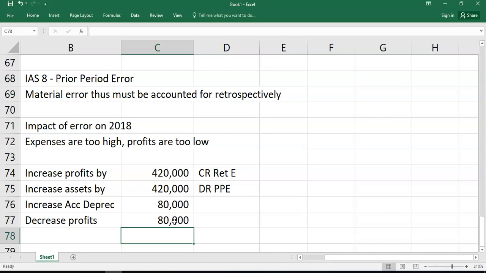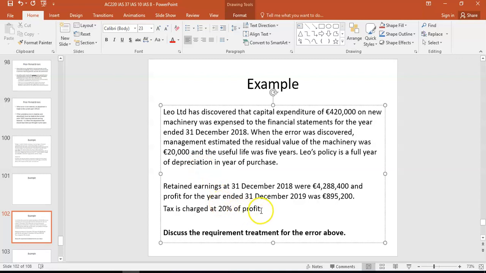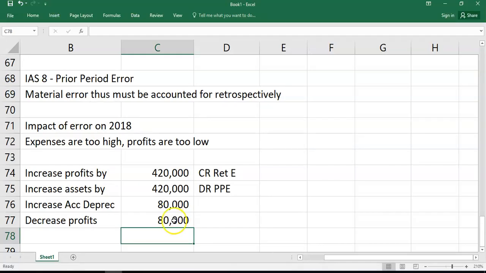Now, there's a slight complication here. Sometimes you'll see it, sometimes you won't. Why did they give me my tax rate? So say tax is charged on profits at 20%. You will see in some solutions, they'll say, well, if your profits have gone down by 20%, you're actually saving tax as well. So in questions, you could say the actual profits are going to go down by 64, because I'm saving some of my tax because I have a larger expense, that will be fine as well.